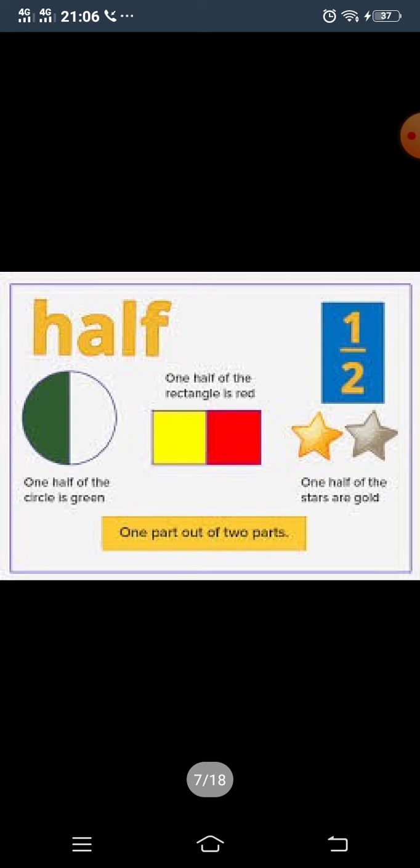Here you can see one half of the circle is green, one half of the rectangle is red, and one half of the stars are gold. So half means 1 part out of 2 parts.